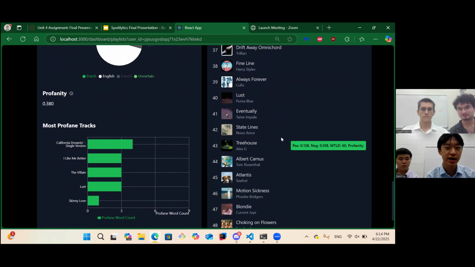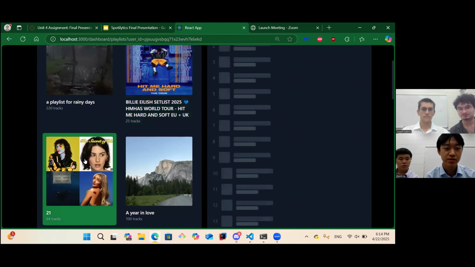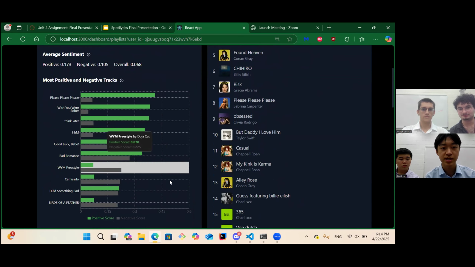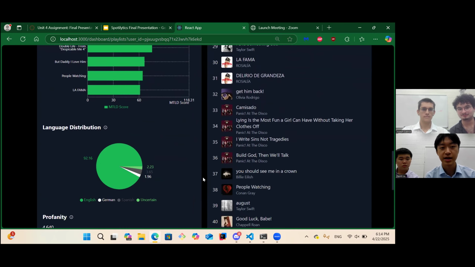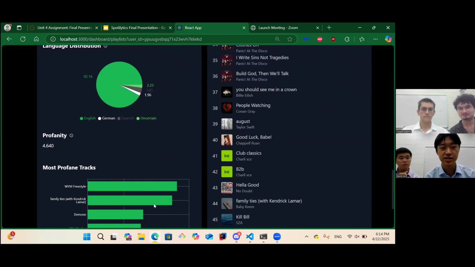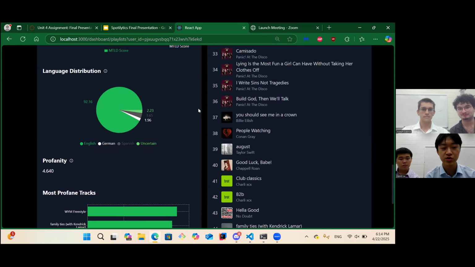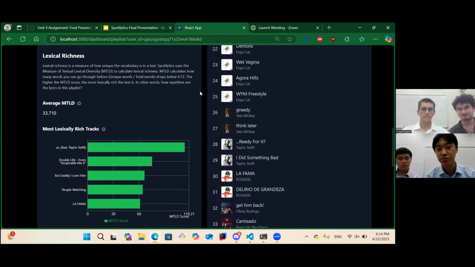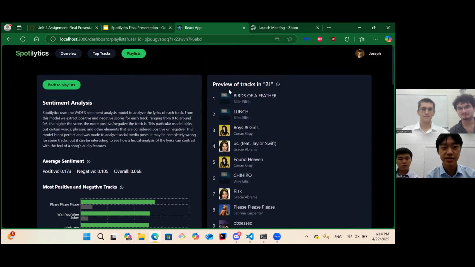If we want to look at a different playlist, just to see how they compare to each other, we can go to this 21 playlist right here. As you can see, the same exact statistics, same exact metrics, but now based off of the songs present within this specific playlist. All the data is different. The language distribution is English, German, and Spanish now. The profane tracks are different with different levels of profanity. And the displayed tracks on the right are different as well. And that basically wraps up all of the features of our app.